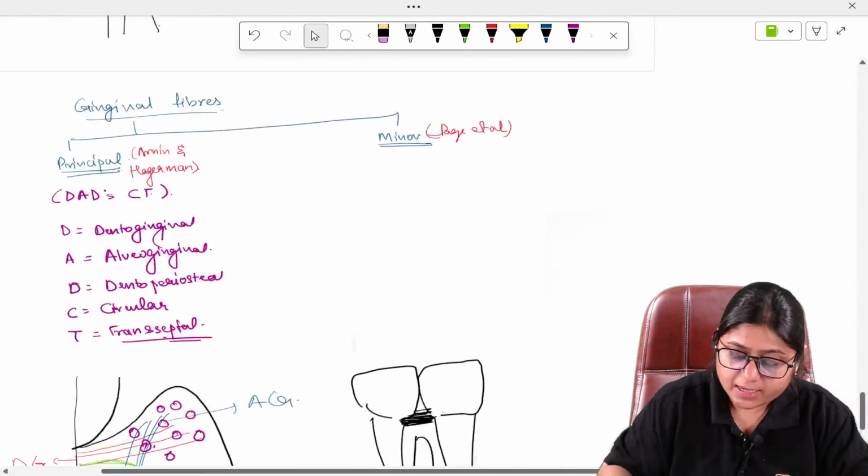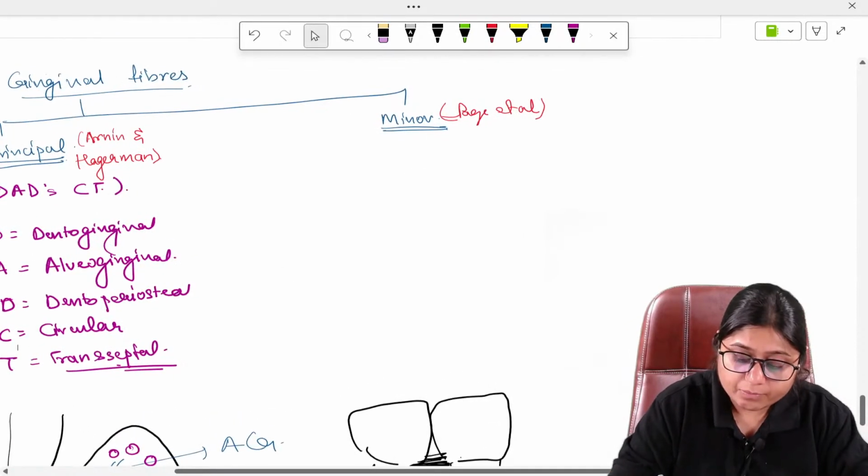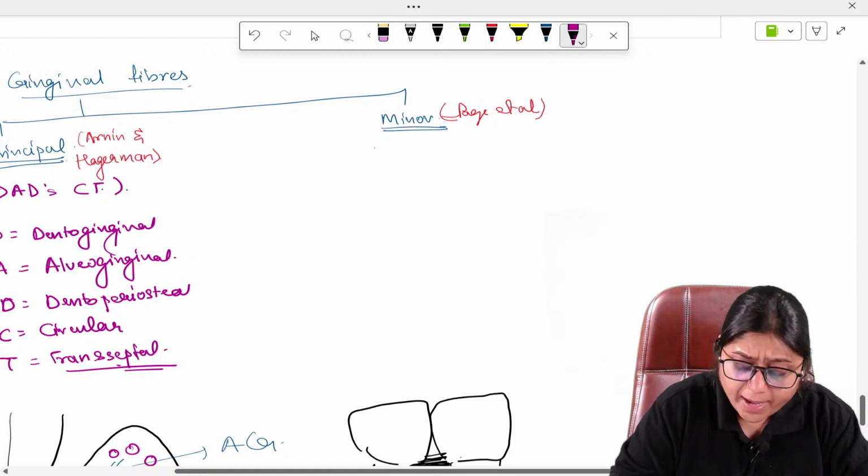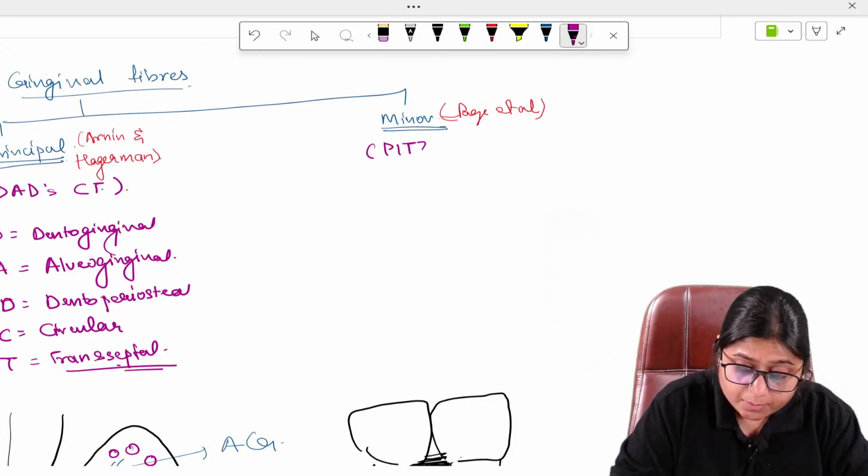Now the minor fibers, there are other fibers, they are not that important, but I'll just enumerate the names of the minor fibers. To remember them, you can remember PITS in India.